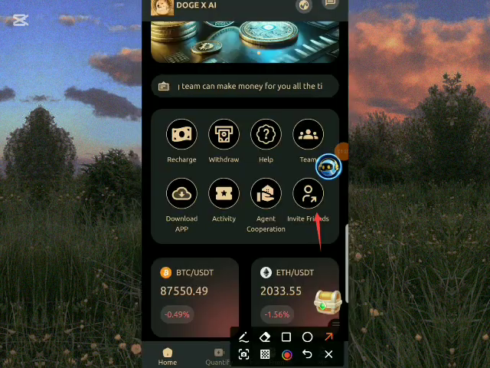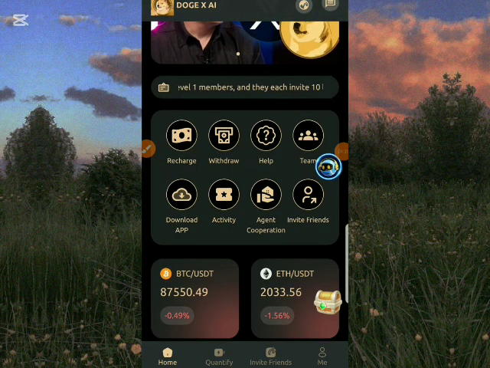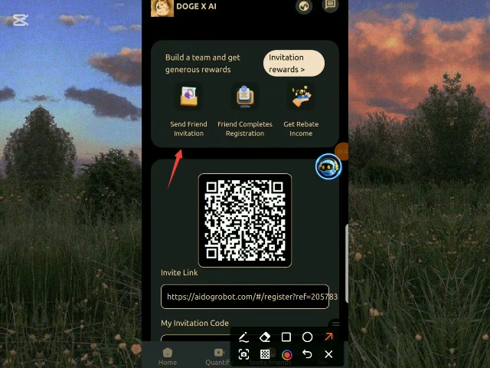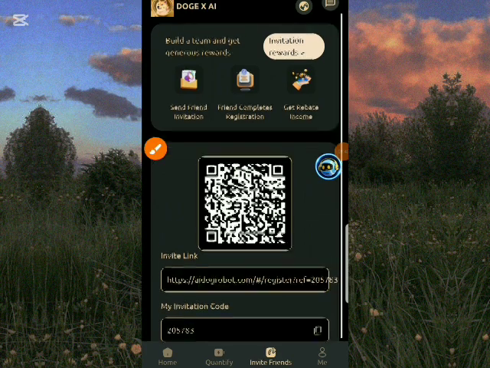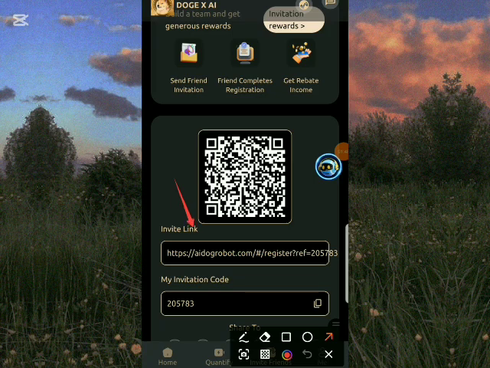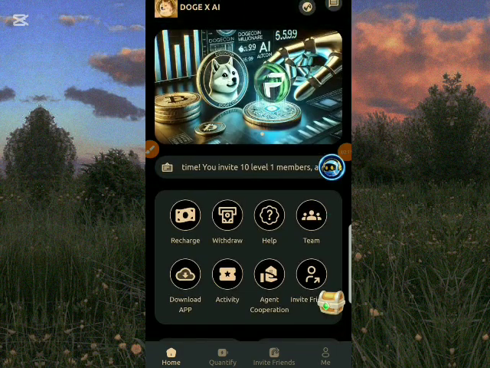So also, there are many ways you can earn in this platform. You can earn in this platform by inviting your friends, and you don't really have to input any money. All you just have to do is copy your referral link and send it to your friends. Once you send it to your friends and they complete registration, you get rebate income, and you'll be getting commissions once you are building your team in this platform. So it's very simple and easy. All you just have to do is copy your referral link and send it to your friends.